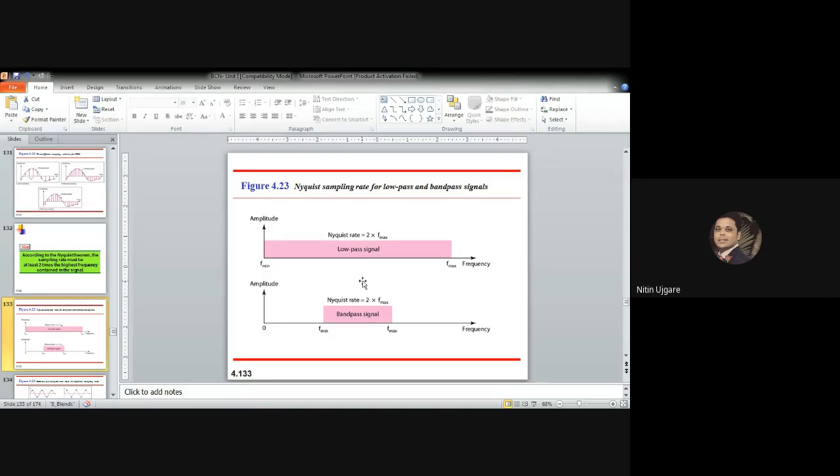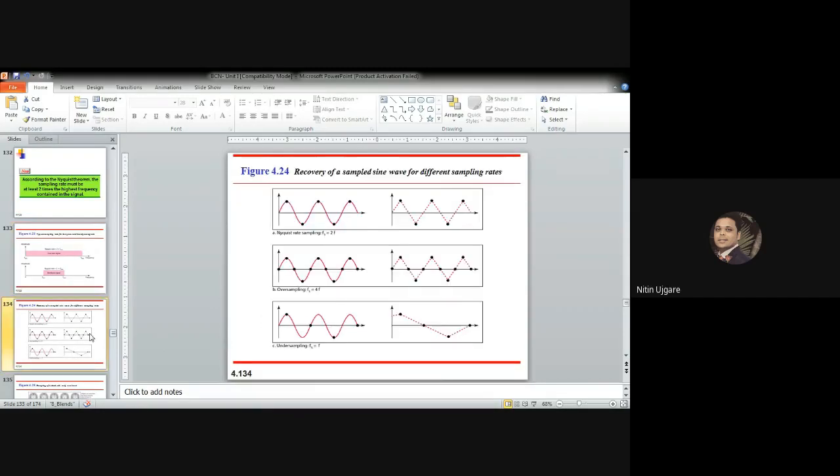So if only the maximum frequency is given to me, in that case I can calculate the bandwidth of a low pass signal. But using the available maximum frequency, I cannot calculate the bandwidth of a band pass signal. Why? Because the lower frequency or the minimum frequency of a band pass signal is always non-zero, and that is the reason we cannot find it. Okay, so let's go to the next slide.